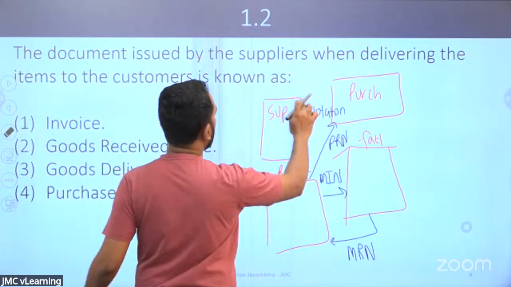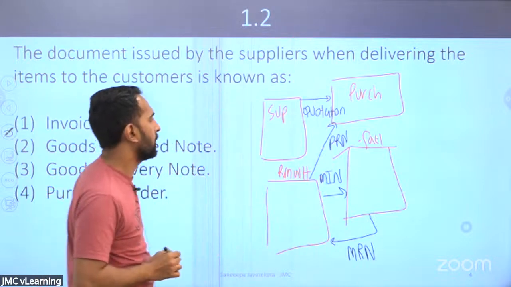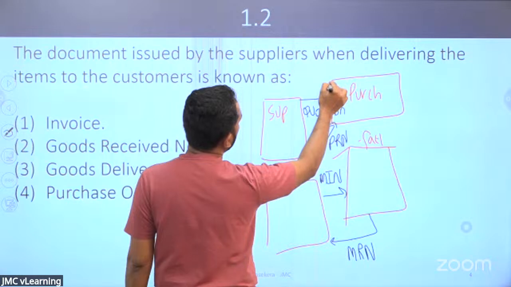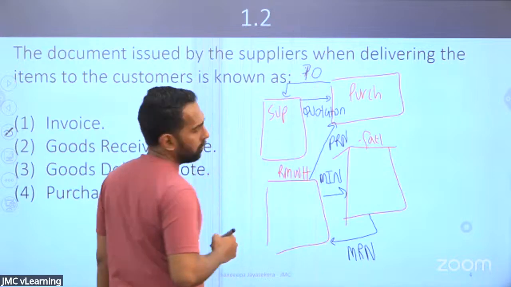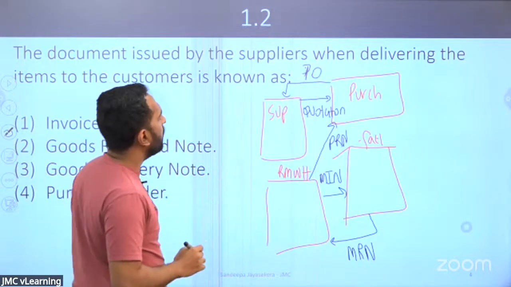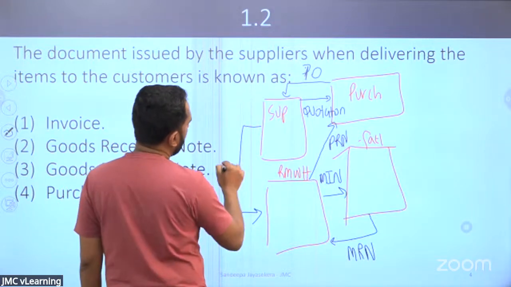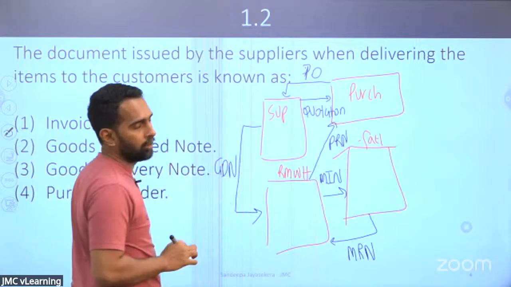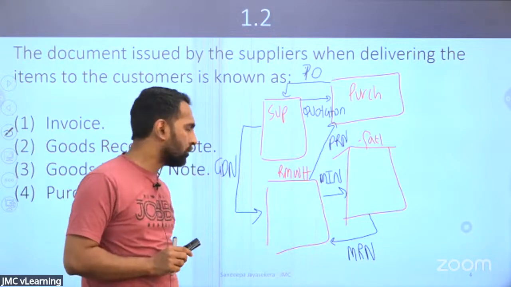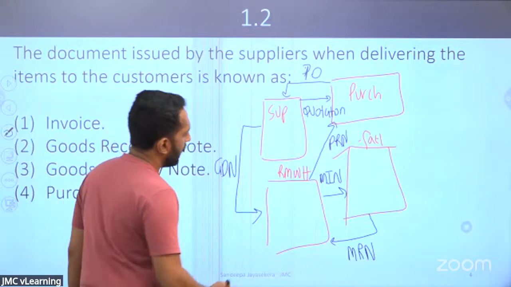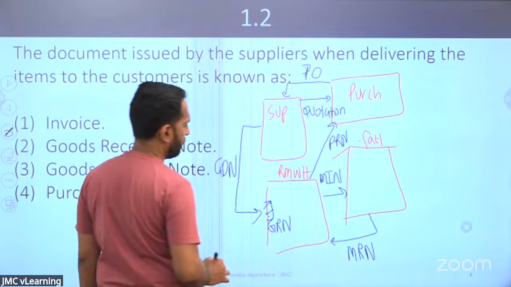Let me put it like this, the arrow. Once the price quotations have been asked, the supplier will send the quotation. Then if they are happy with the quotations, the purchase department will send the purchase order, PO. Right? So when the items are ready, the suppliers will be sending those items to the business with a goods delivery note, GDN. Suppliers will be sending the items to the factory premises or the business warehouse with a GDN. At the receiving department, when they accept the goods, they issue a document called GRN, right?